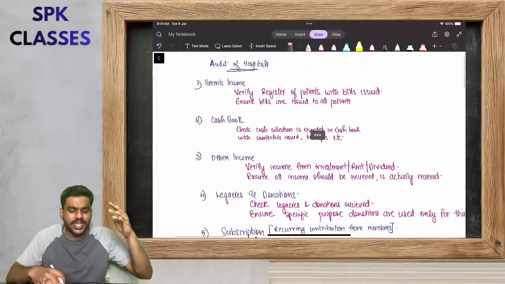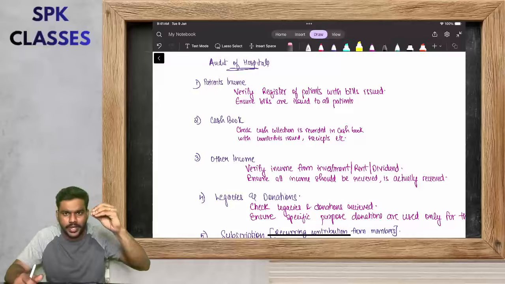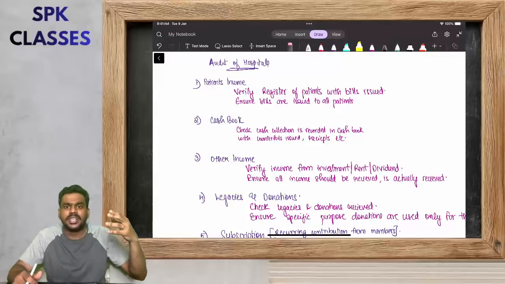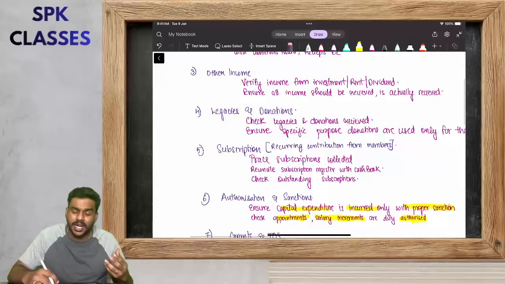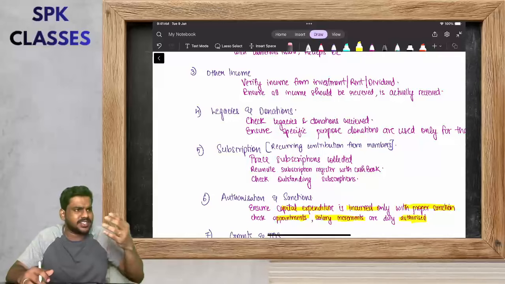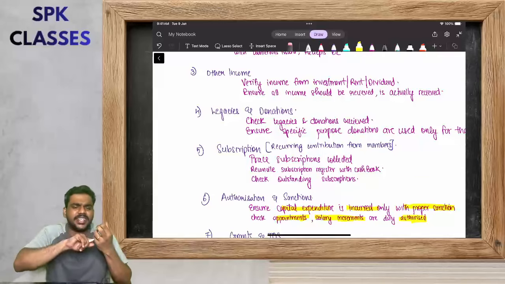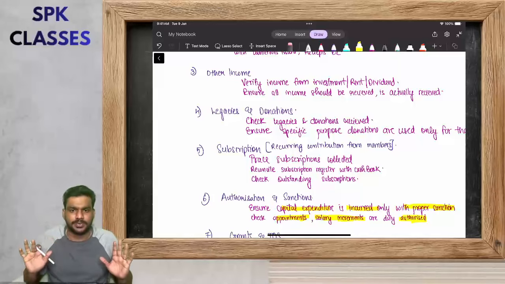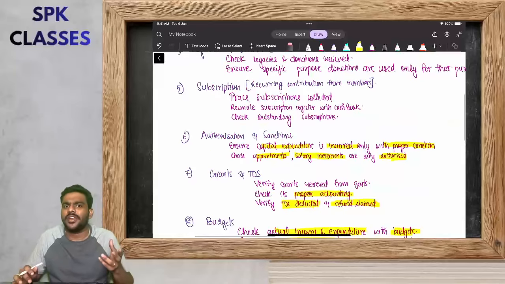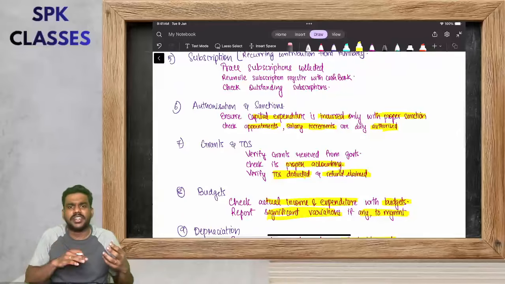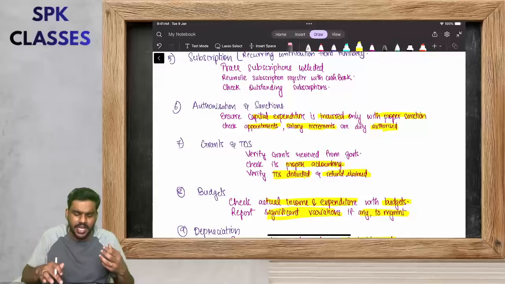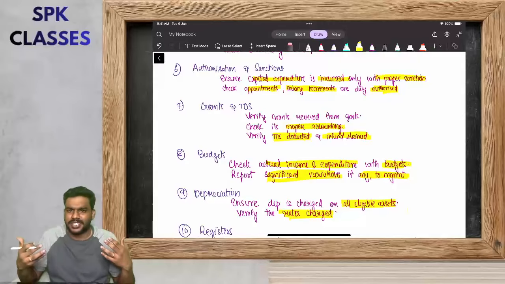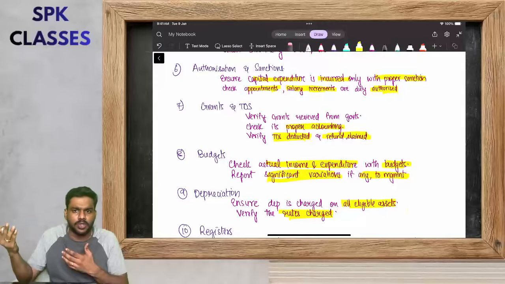Okay, so we started with patient's income, then we moved on to the cash book, then the other incomes, then legacies and donation, subscription. How did we check the subscription? We trace the subscription collected, see whether it is properly recorded in the subscription register and cash book, and we also check the outstanding subscriptions. Then authorization. When do we need authorization? Whenever we are incurring capital expenditure. Then in case of grants, see whether it is properly accounted. In case of TDS, see whether it is properly deducted and the refund is claimed. In case of budget, compare actual expenditure with the budgeted expenditure. If there is any variation, inform the management.